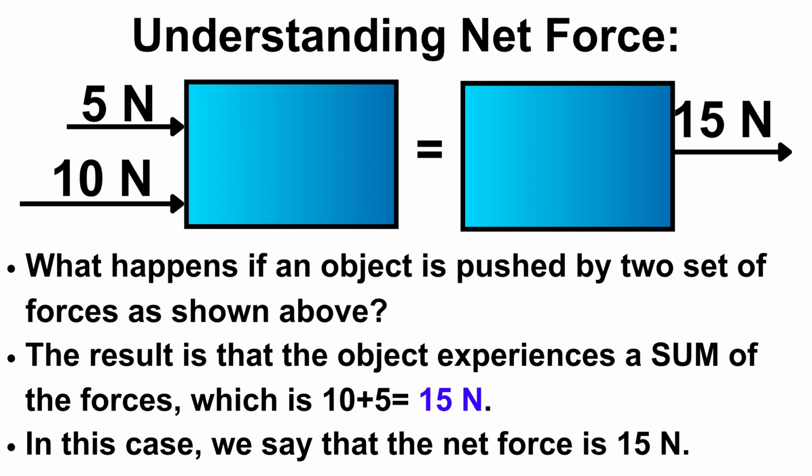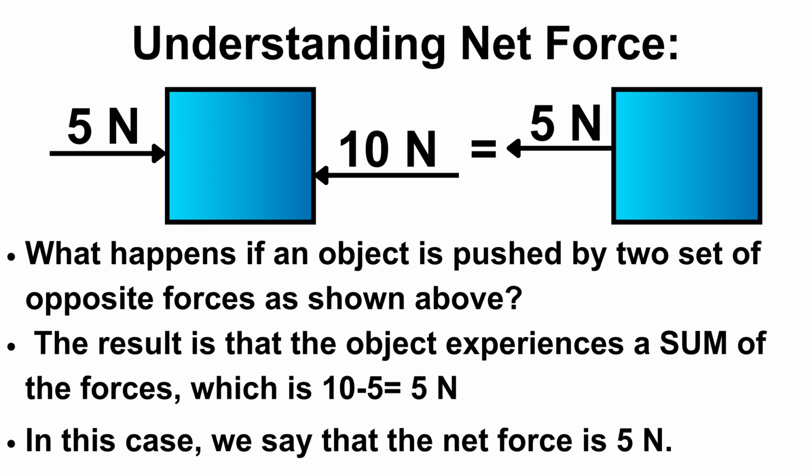Understand net force. Here you can see a block applying force 5 Newton and 10 Newton, that is equal to 15 Newton. What happens if an object is pushed by two sets of forces as shown above? The result is that the object experiences a sum of the forces, which is 10 plus 5 is equal to 15 Newton. In this case, we say that the net force is 15 Newton.